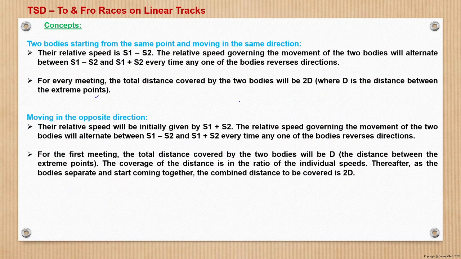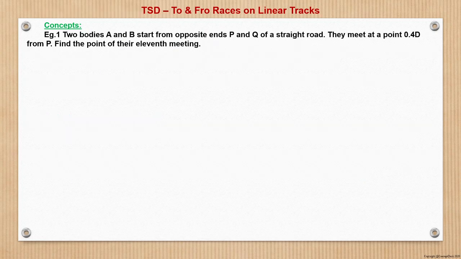So it's very simple. Now, in the second case of two runners moving in opposite directions, we have seen that for the first meeting, the total distance covered by the two bodies will be d, right? The distance covered is in the ratio of their individual speeds. Thereafter, as the bodies separate and start coming together, the combined distance to be covered is 2d. That is for subsequent meetings. Between every next meeting, they will cover a total distance of 2d, right? That is the net summary of what we have studied so far. Now I'll take a few examples to build upon that concept, and then we'll get further into some difficult concepts.